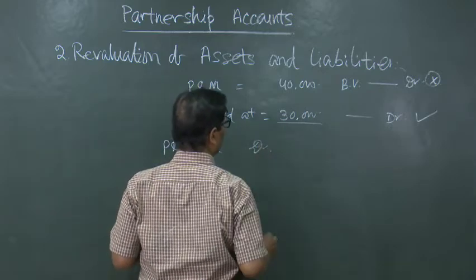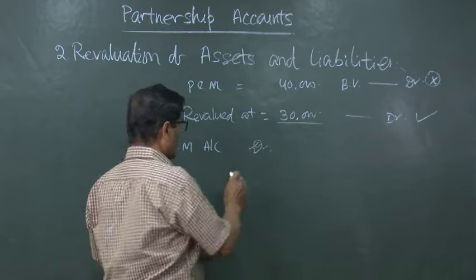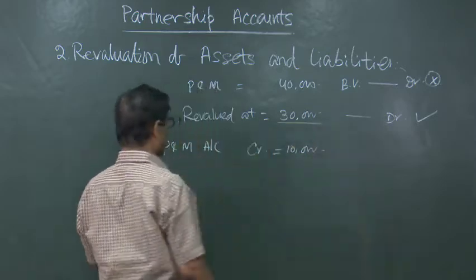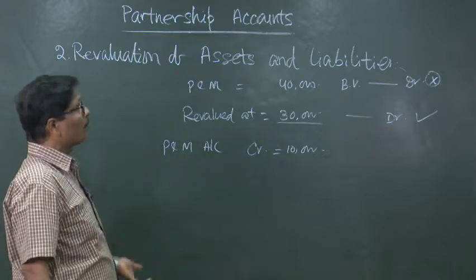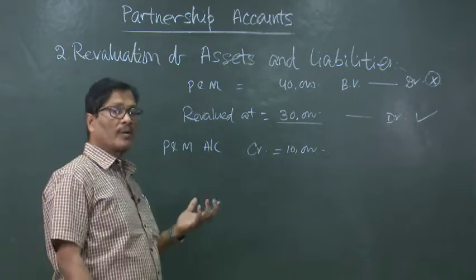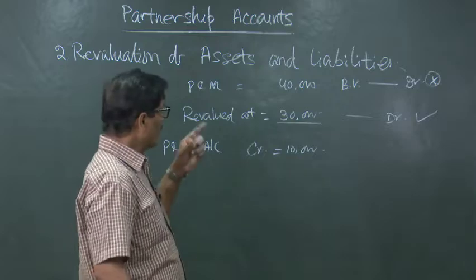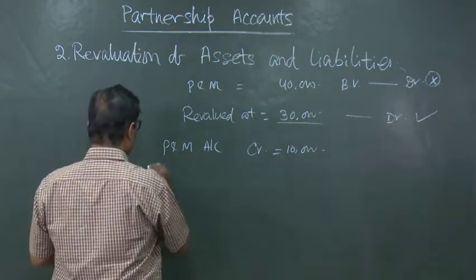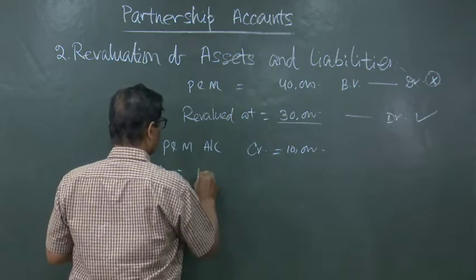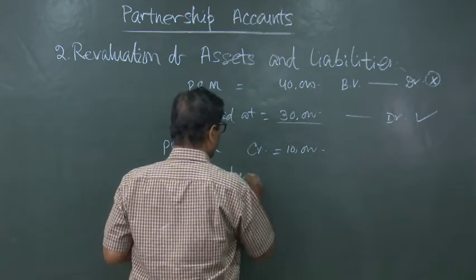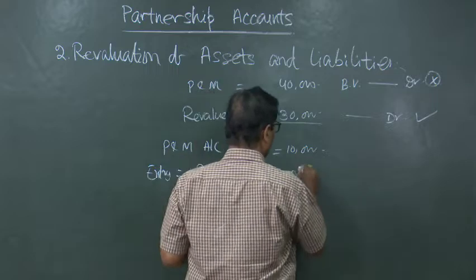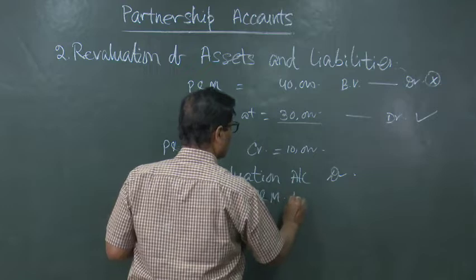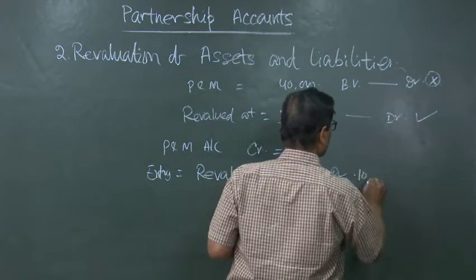So, plant and machinery account credited, then only it is possible. An asset which is standing as a debit balance, if we want to reduce it, it has got to be credited. If it will be credited, which account will be debited? Then revaluation account will be debited. The entry will be revaluation account debited to plant and machinery account 10,000.